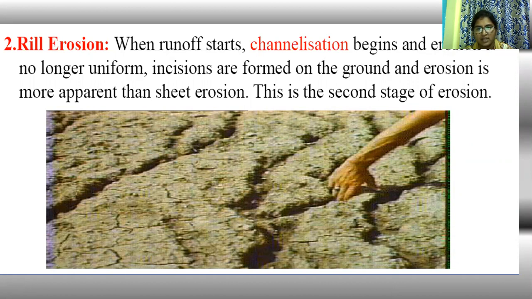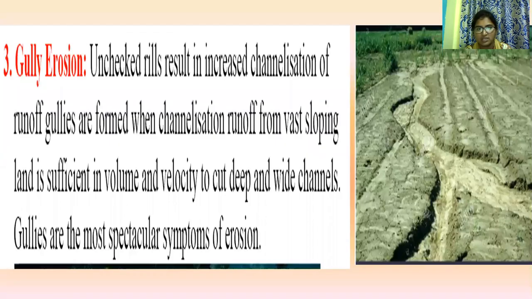When runoff starts, channelization begins and erosion is no longer uniform. Incisions are formed on the ground and erosion is more apparent than sheet erosion.